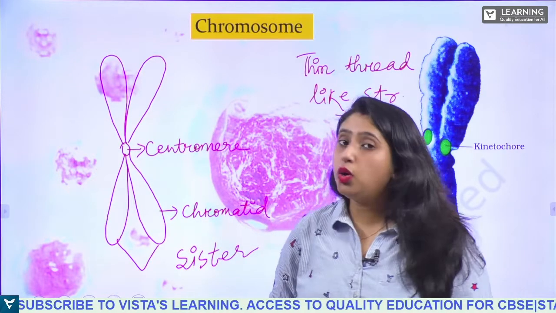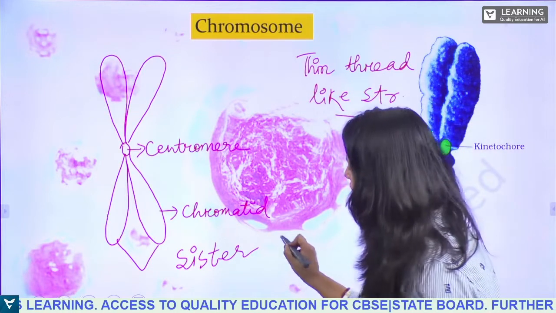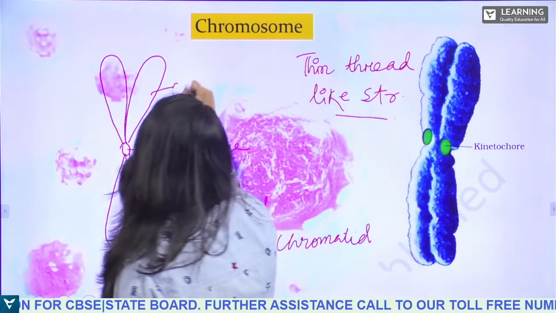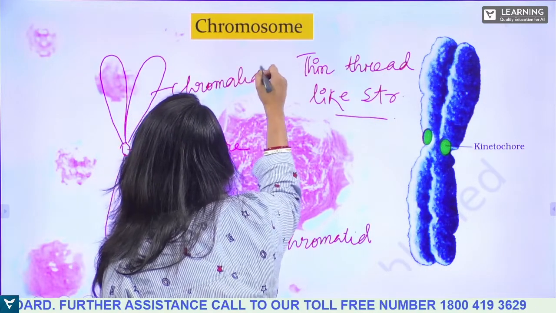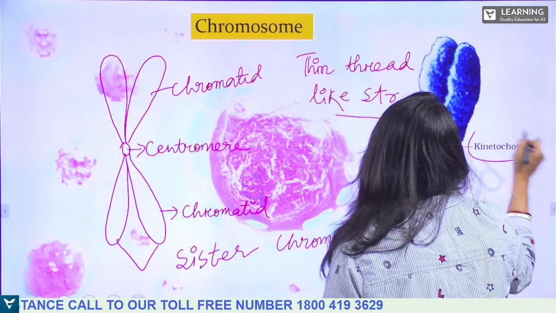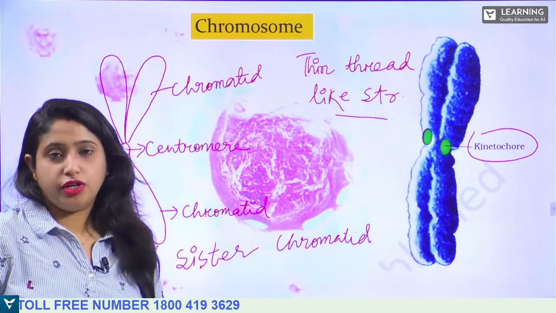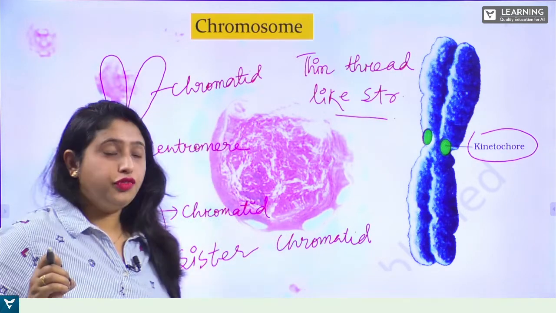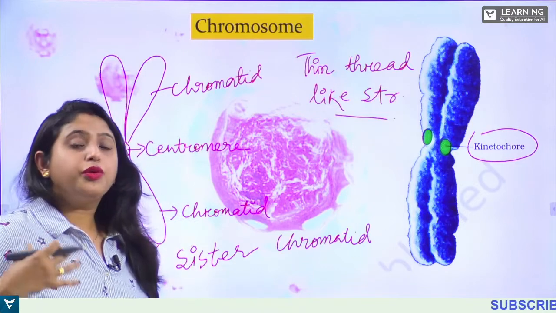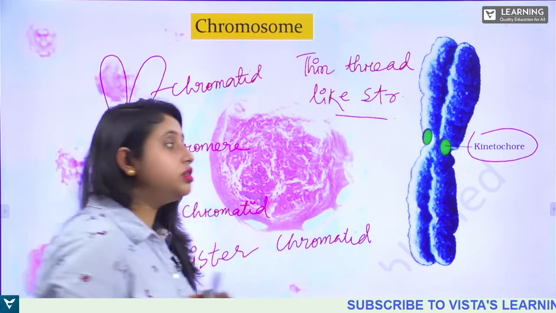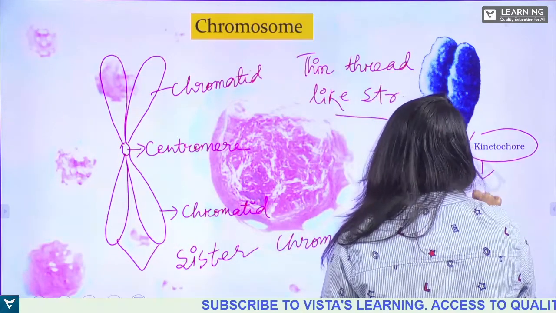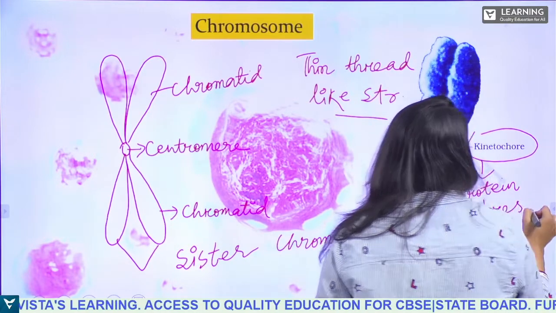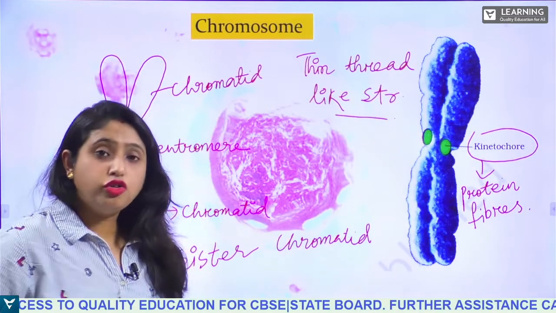They contain equal amount of DNA, okay? Yes, this is also chromatid. This is also chromatid. Now, what is this kinetochore? This kinetochore is a fiber which is responsible for cell division, during the process of cell cycle. So these kinetochores are the protein fiber. You will learn in chapter number 10. These are the protein fibers which are attached to the centromere here.